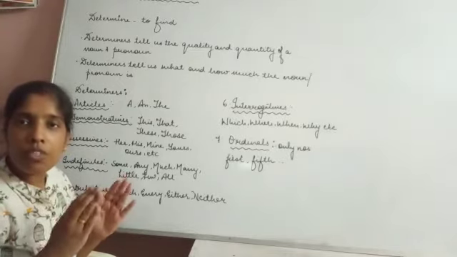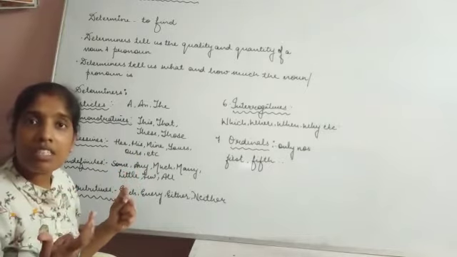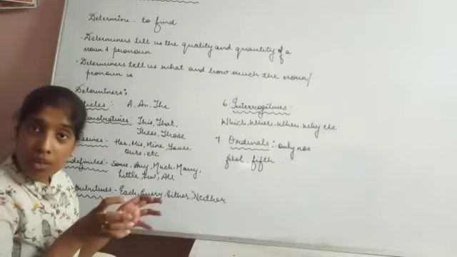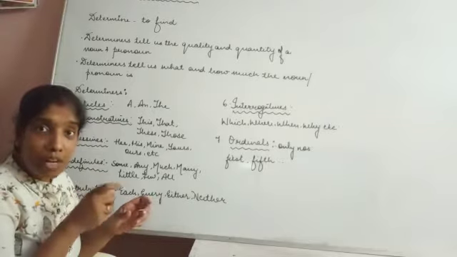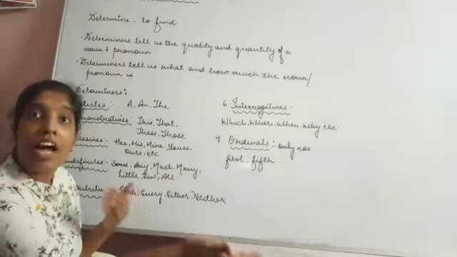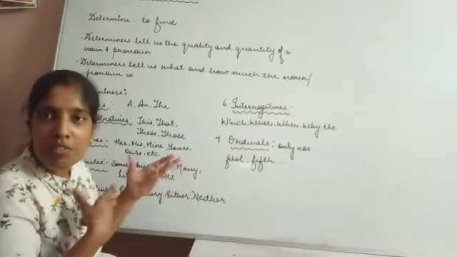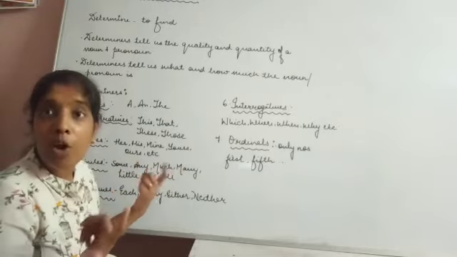In short, if I shorten this definition, it becomes: determiners tell us the quality and quantity of a noun and pronoun. It tells us what a noun and pronoun is and how much the noun and pronoun is. The simplest form of this definition is what and how much.